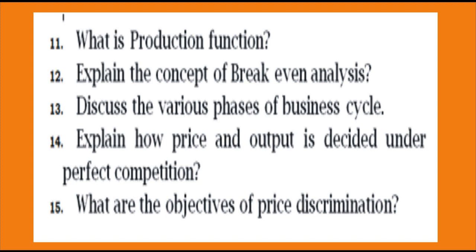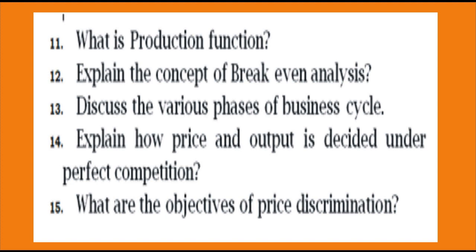Next, question number 13. Discuss the various phases of business cycle. This was asked in December 2014 and May 2010. Next, question number 14. Explain how price and output are decided under perfect competition. This was asked in December 2014 and May 2009. Next, the last question. What are the main objectives of price discrimination?